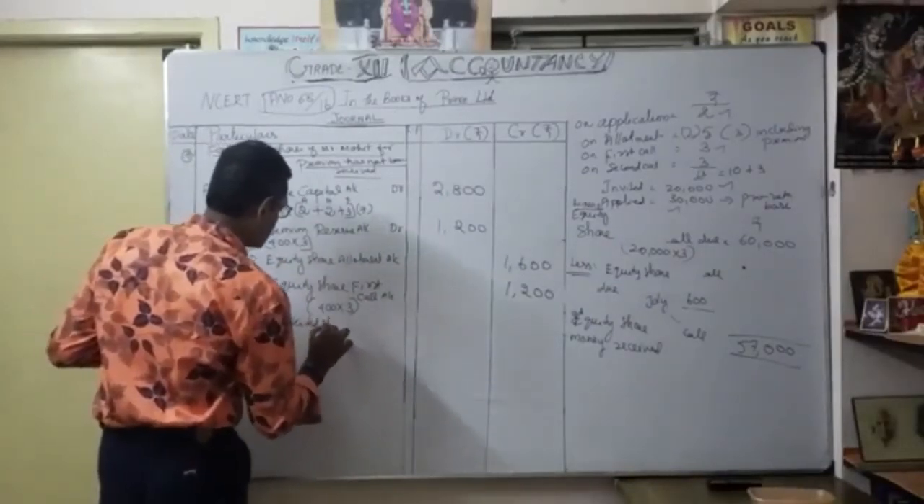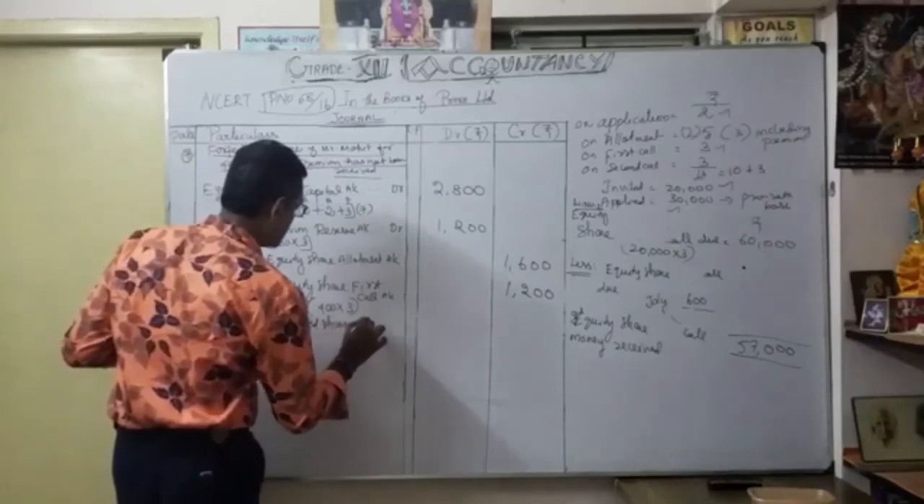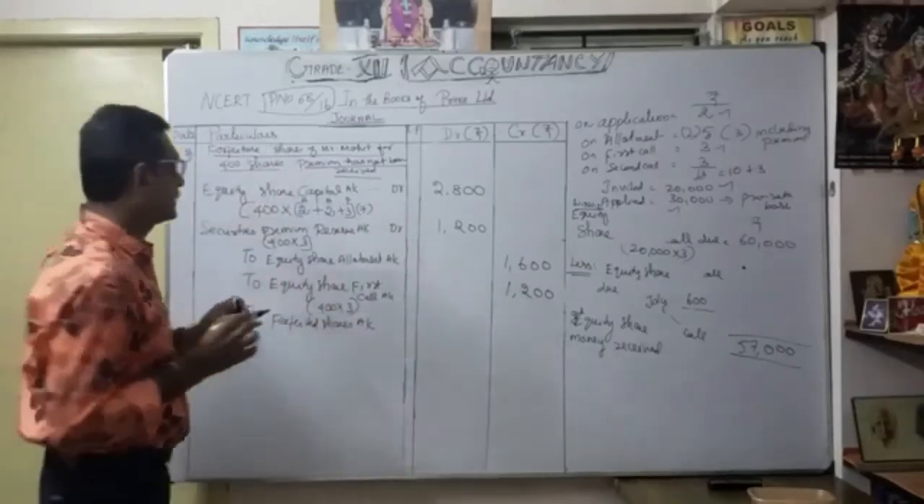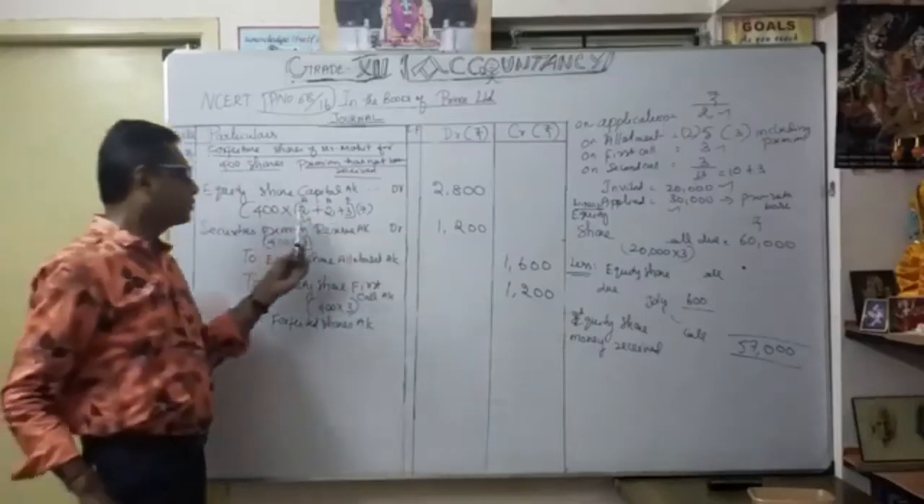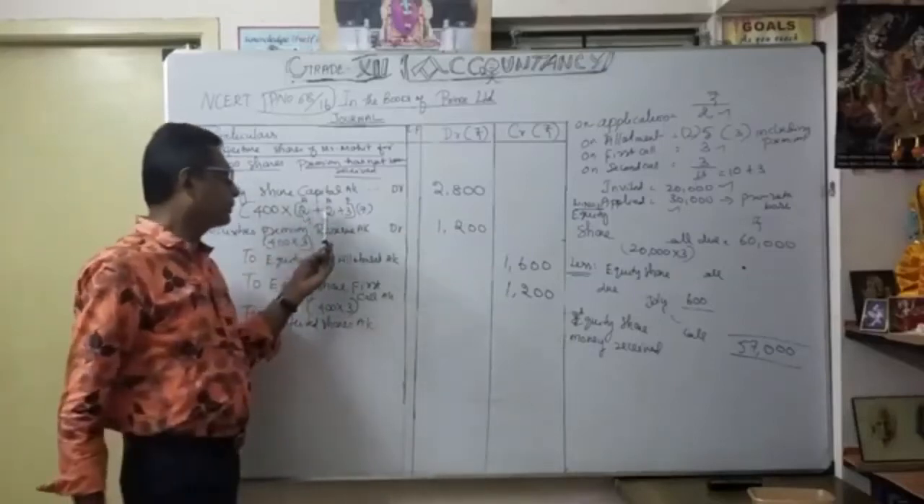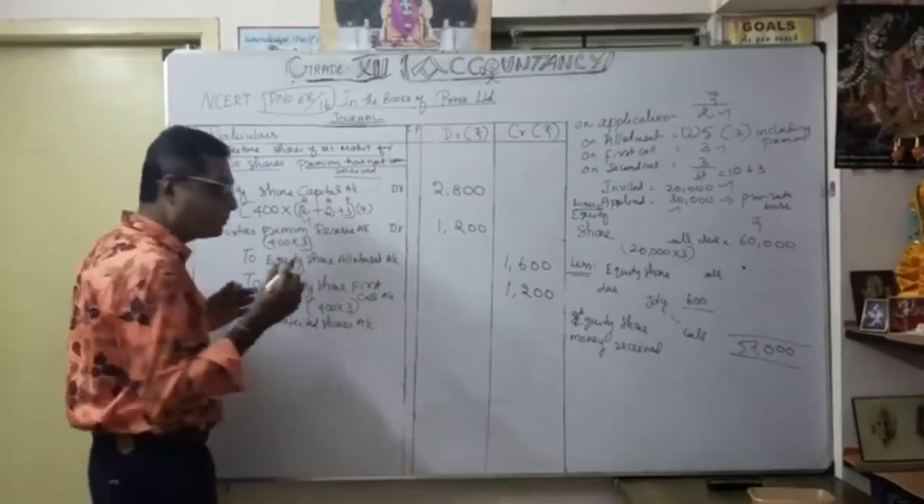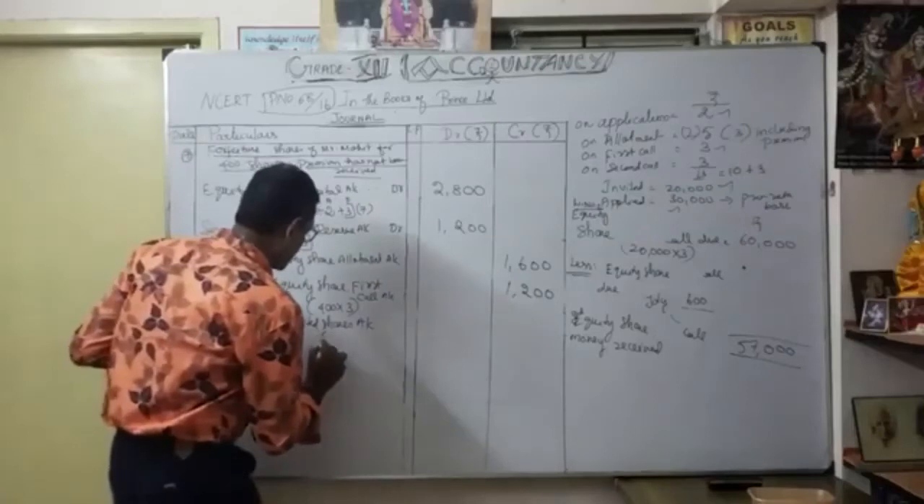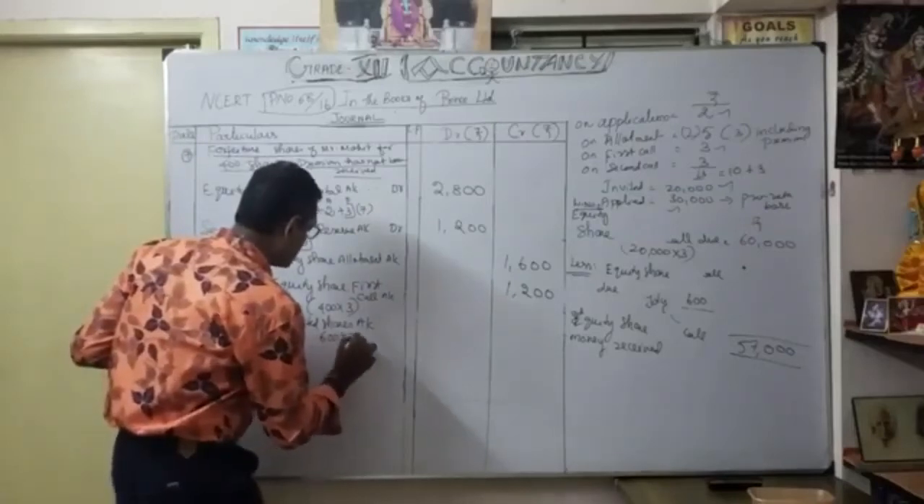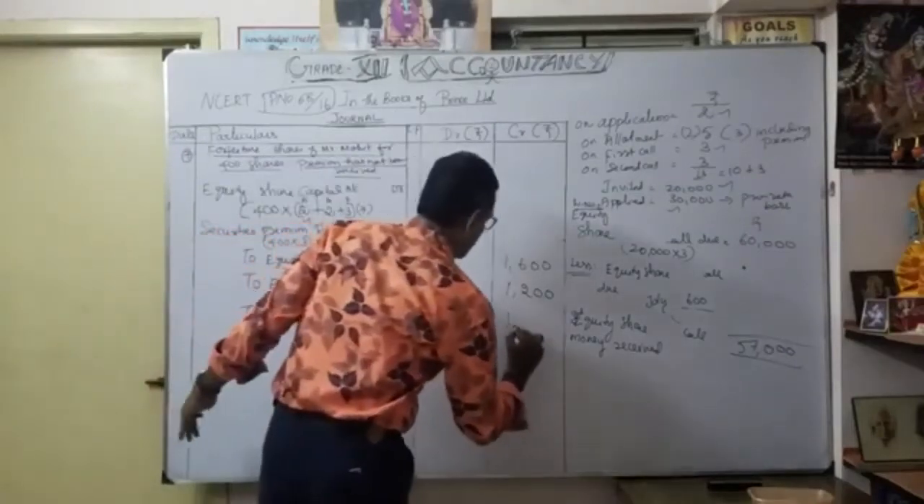Forfeited shares account. Simply we know how much. So anyway 2 rupees he paid. He paid only how much? 2 rupees only. So he has not yet paid allotment and first call. So naturally how many shares did he apply for actually? That's the amount taken by the company. 600 shares into 2. Now understood. 1,200.